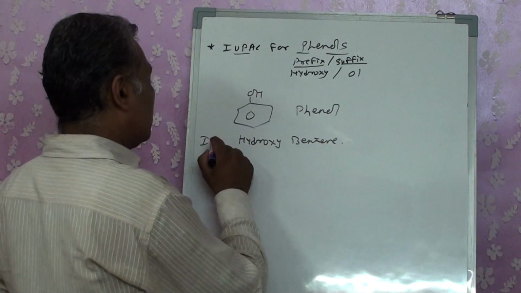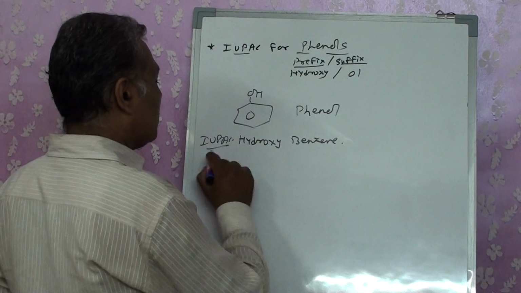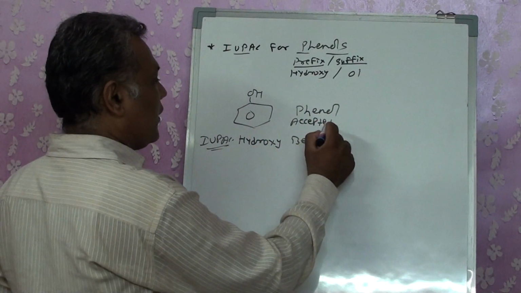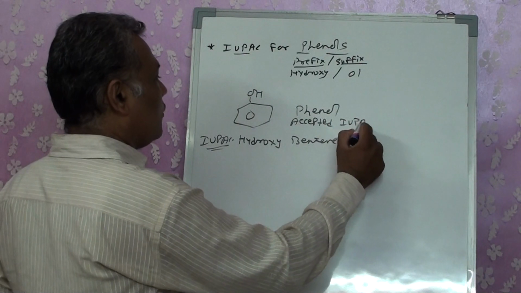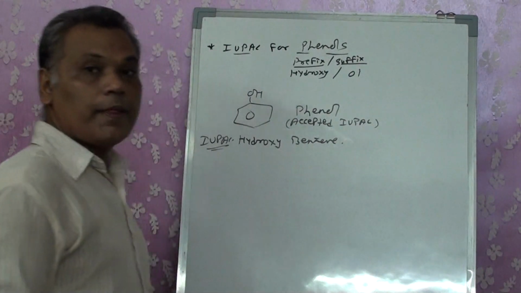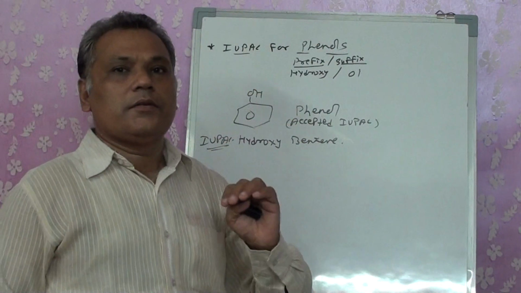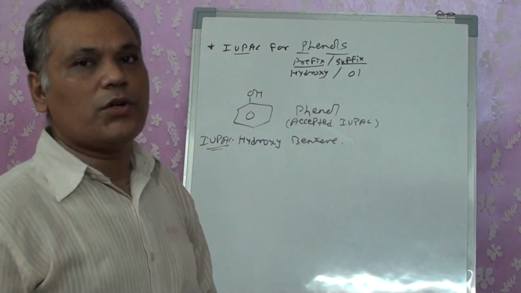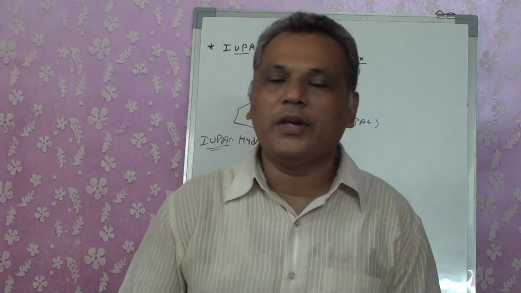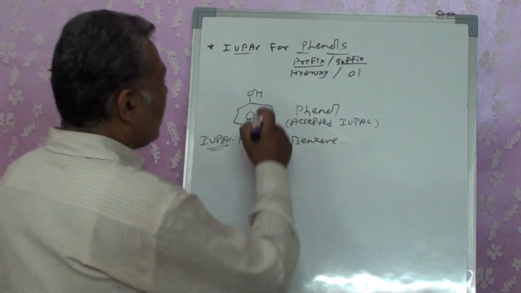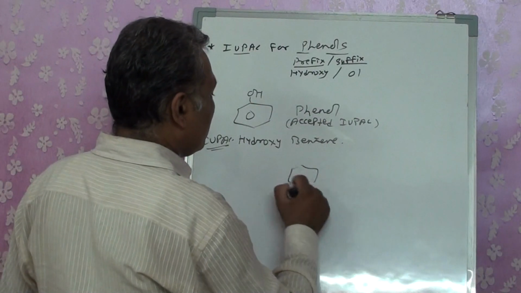This is its IUPAC name, and this is its accepted IUPAC name. That's the difference. Though we know that it's not IUPAC, we are accepting it as an IUPAC name. Because when we go for the nomenclature of this compound,